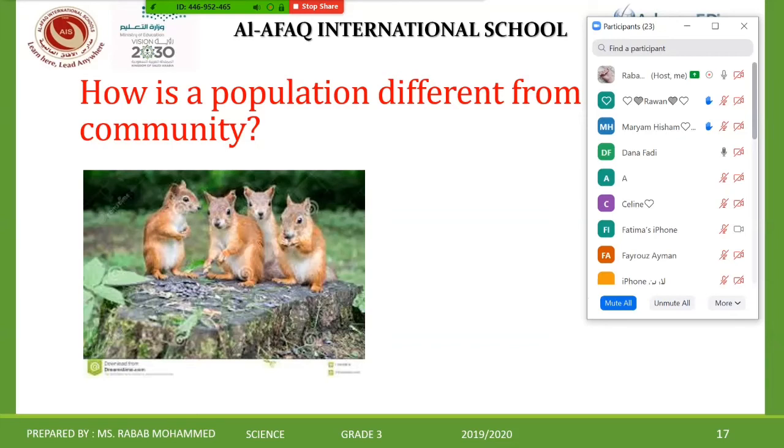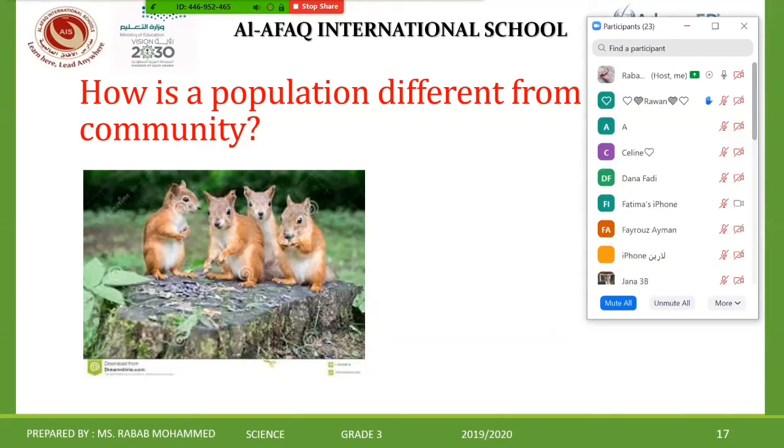Red squirrel. Bravo. They live in the same place? Yes. They live as a group? Yes, this is called population. Why is it called population? Because they are the same kind, and they live in the same place. Again, repeat the meaning of population. It is all living things of the same kind that live in the same place. Amazing. Same kind, live in the same place.